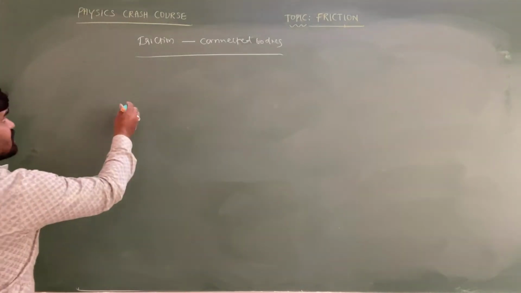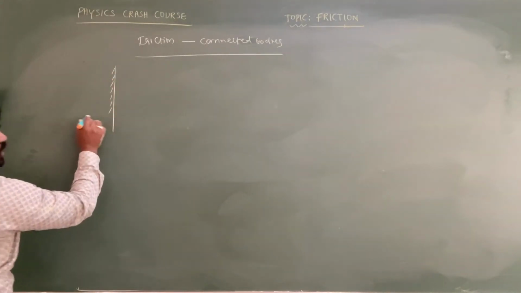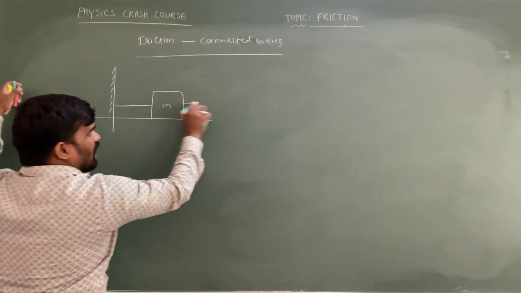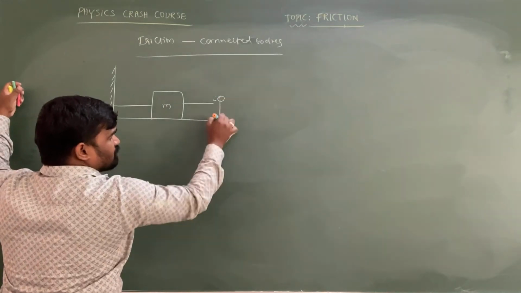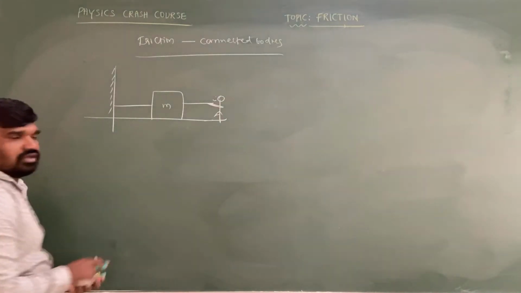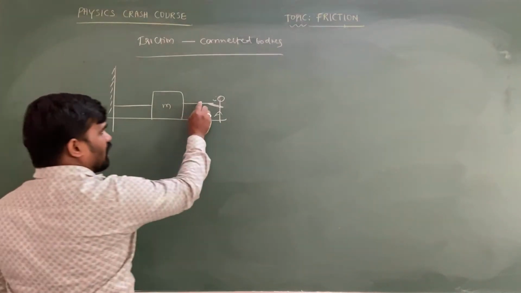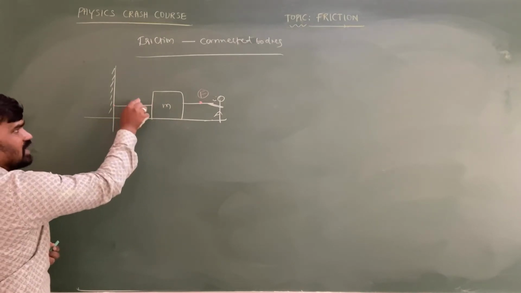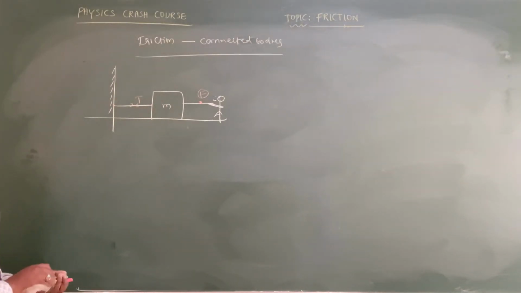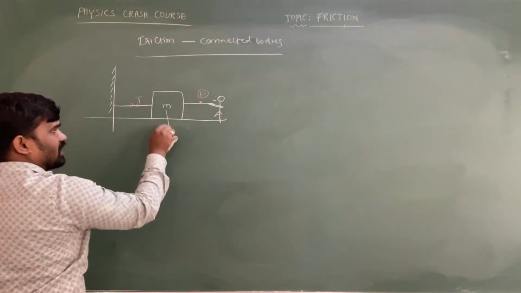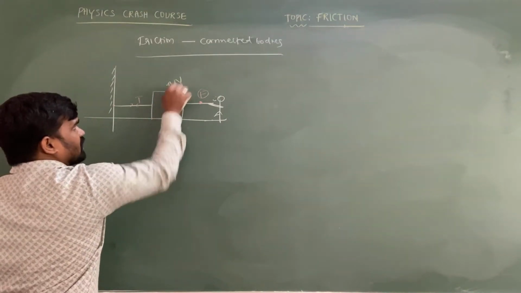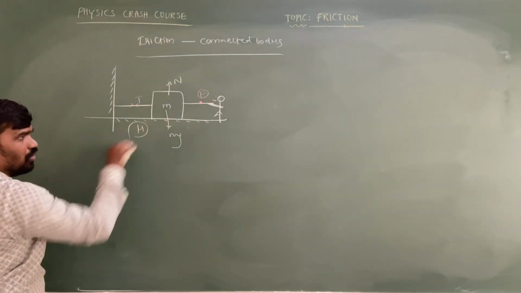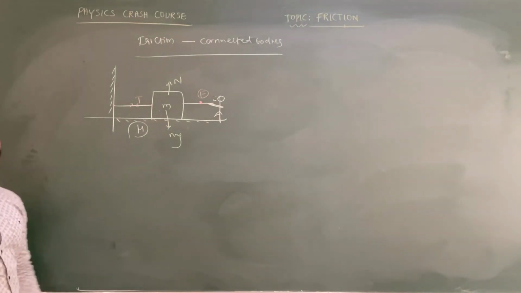So first of all, I am going to explain this important basic concept. There is a block of mass m connected by a string, and a man is pulling this block in the forward direction. Whatever force he applies on the block is taken as F, and the tension developing in the string is taken as T. The weight of the block acts downward and the normal force acts upward. Consider there is friction mu between the block and the surface. Determine the value of tension.